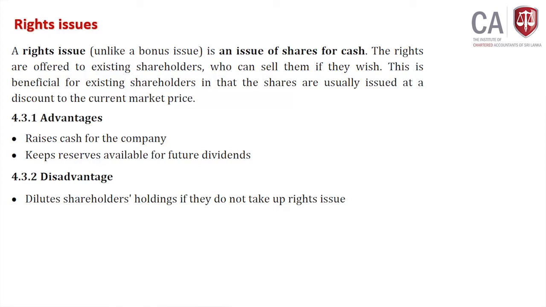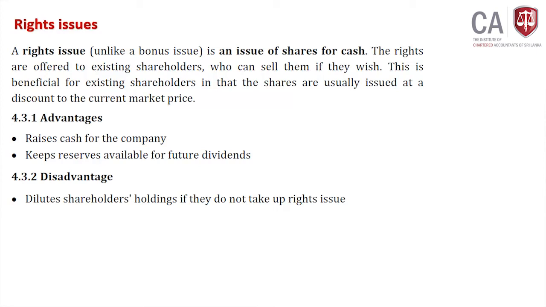The difference between bonus issue and rights issue: in a bonus issue there is no fundraising, here you will raise funds. Bonus issue means reclassification of retained earnings as share capital, but here new shares are issued at a discount price. Advantages and disadvantages can be tested. Very important slide again. Advantages: you raise funds and keep reserves available for future dividends.